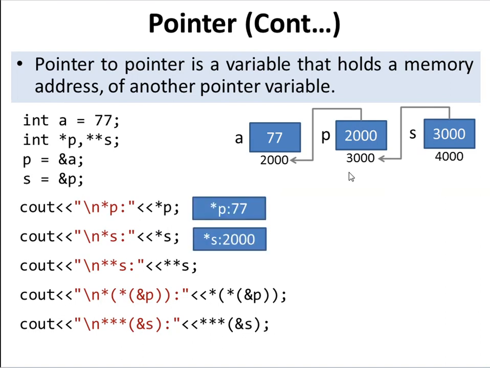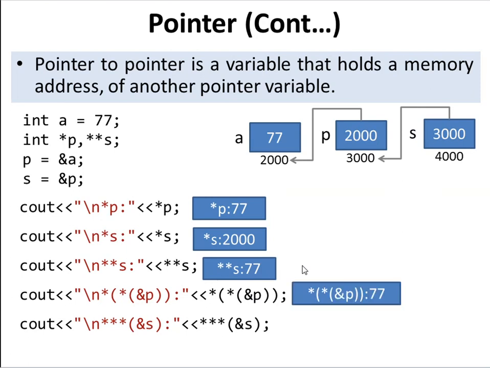When we do **s, *s means the address of this, and the address of 3000 contains 2000, and the 2000 address contains 77. So here it will print 77. When we say **&p, this is actually the same as the previous statement. It will just print the 77. It is just an elaborated way of how exactly it is executed internally by the compiler.